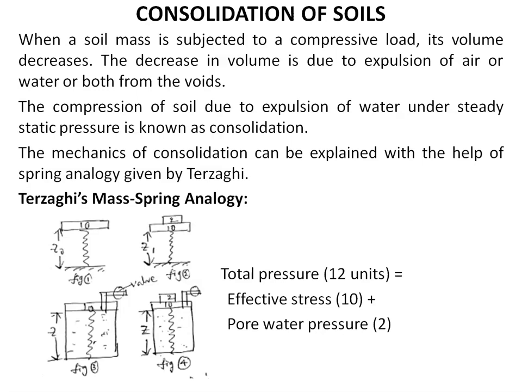The reduction in volume of soil mass due to squeezing of water from the voids is termed primary consolidation or primary compression. Even after expulsion of all the pore water from the soil, some compression takes place at a very slow rate due to plastic readjustment of particles, which is known as secondary consolidation or secondary compression.